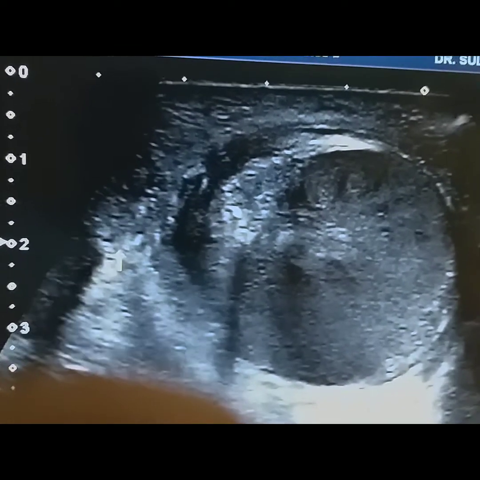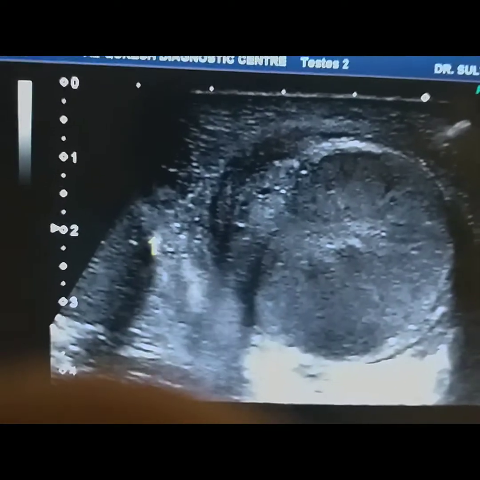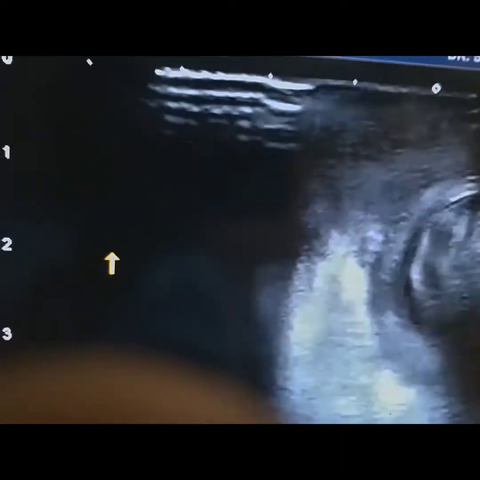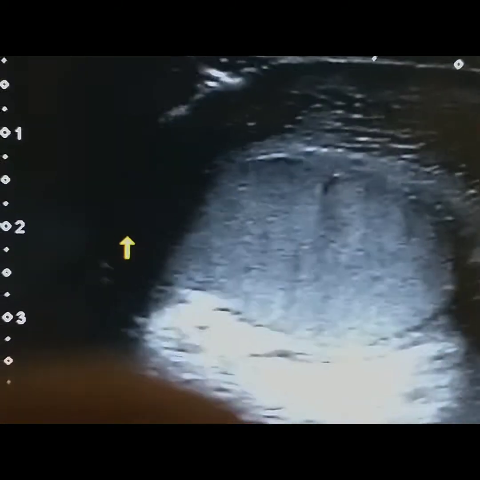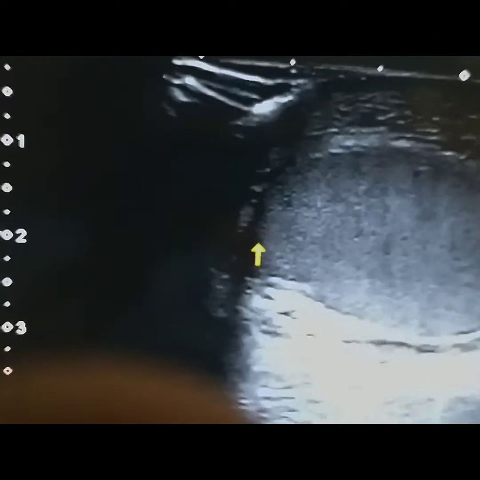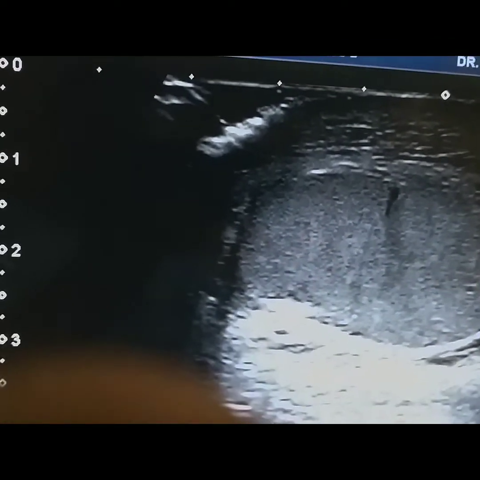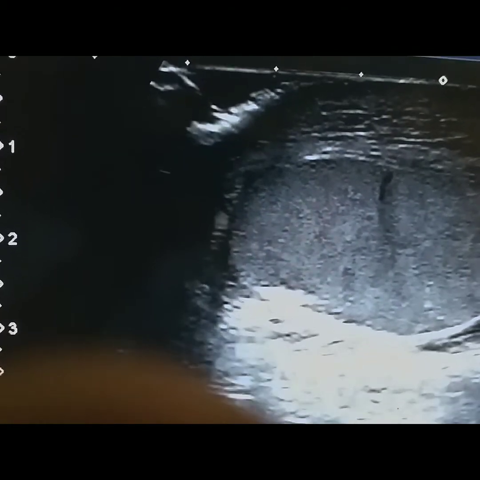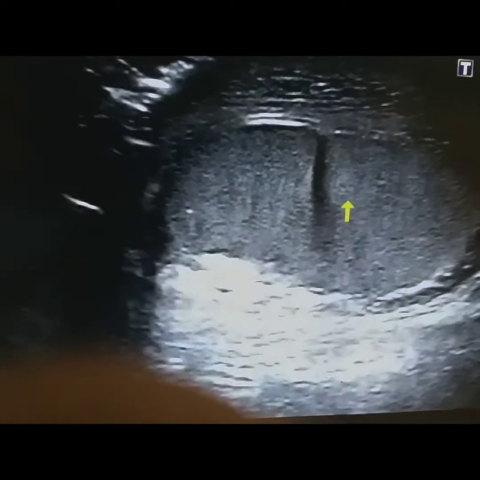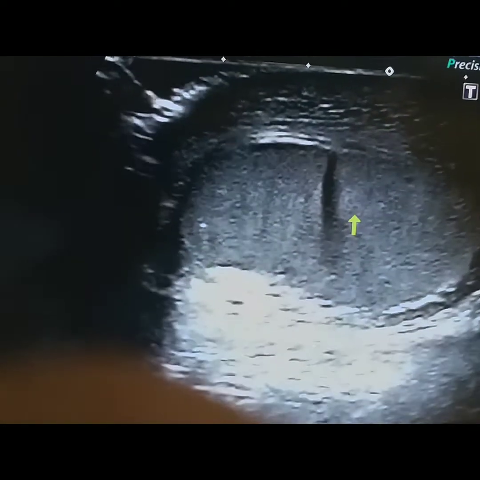I can show the unaffected side, the testes which is normal. I am going to show that one. Here we can appreciate the longitudinal orientation of the right testicle, which is homogeneous, relatively hyperechoic in echo texture.